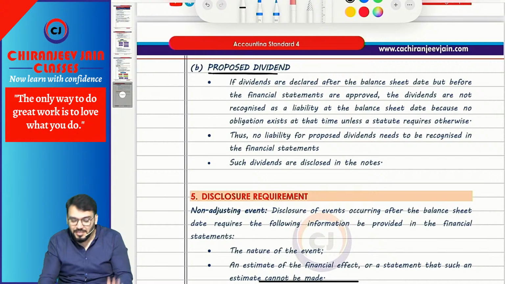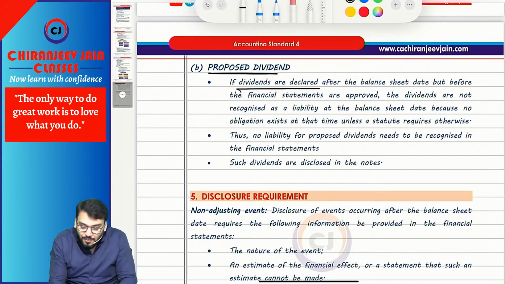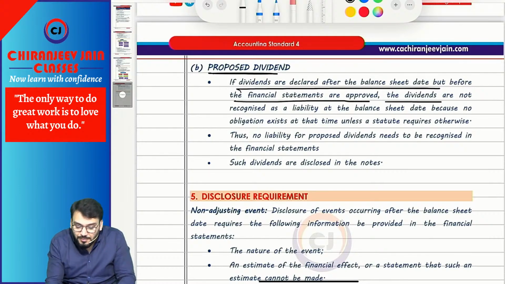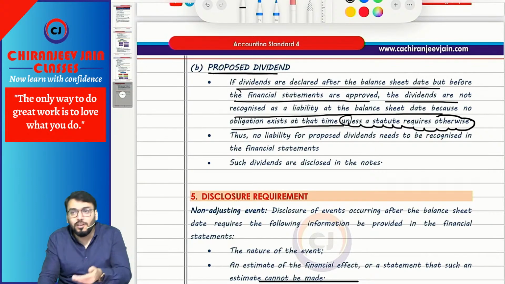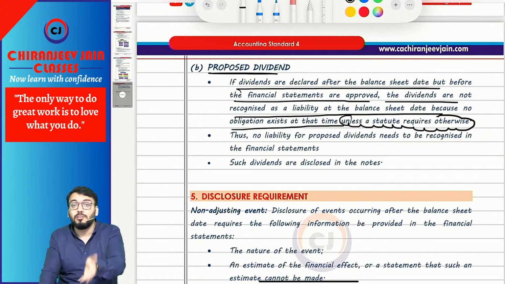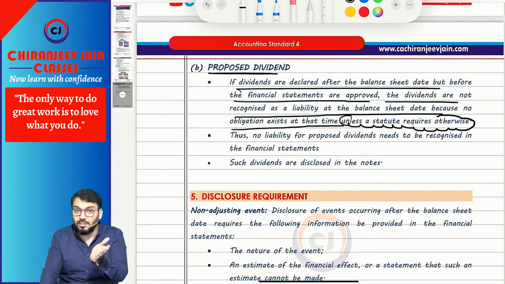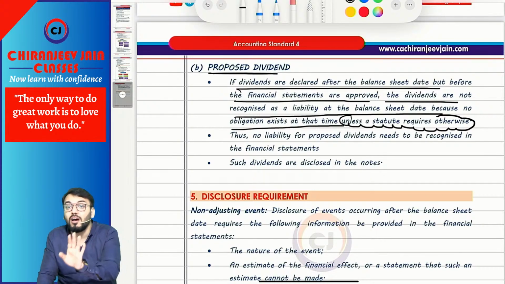Simple words. Correct. So if dividends are declared after the balance date but before the financial statements are approved, the dividends are not recognized as a liability at the balance date because no obligation exists at that time, unless a statute requires otherwise. Of course, if the law requires it to be recognized, then it has to be recognized, because an AS cannot override a requirement of law.